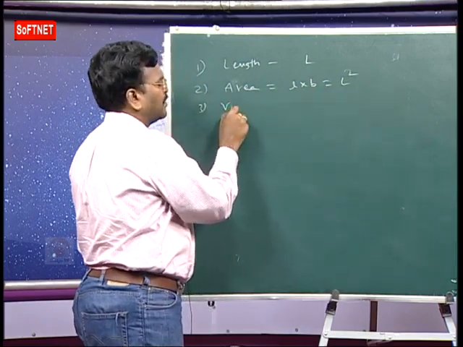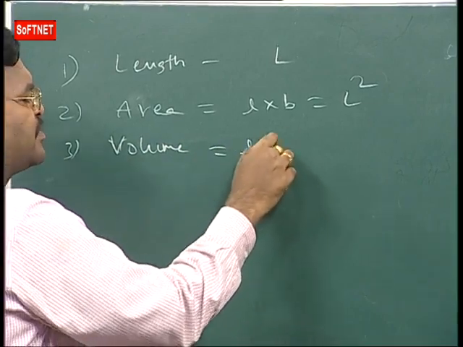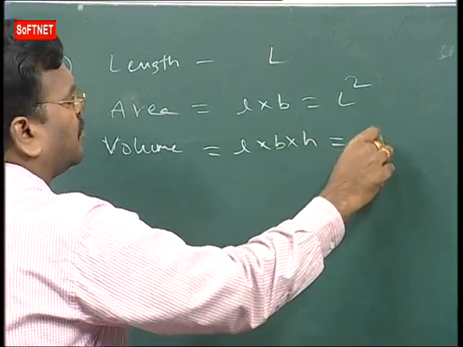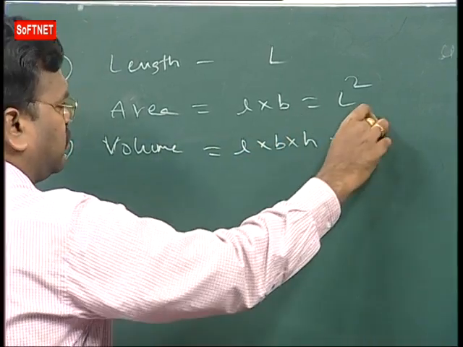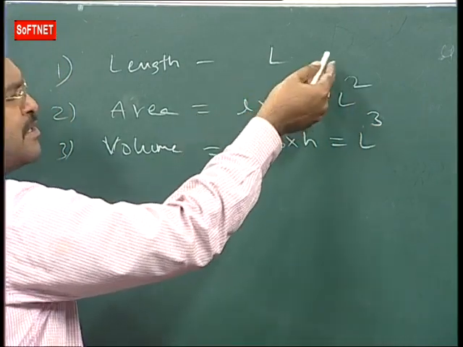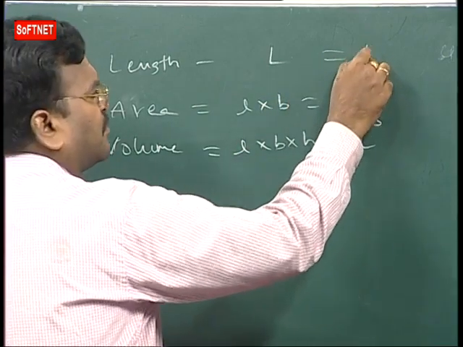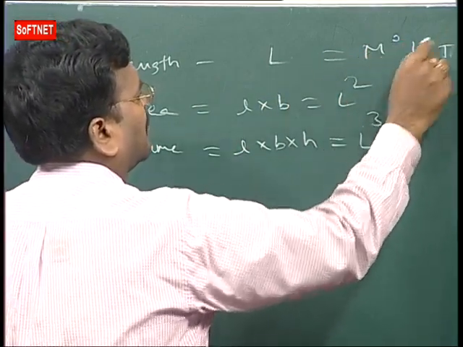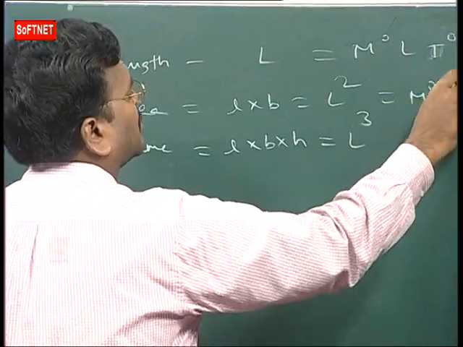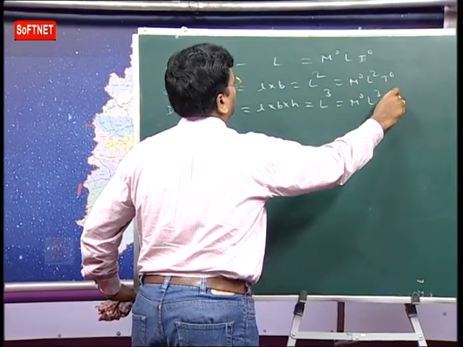Volume, LBH. So L cube. So the dimensions are: length, M power 0, L, T power 0. Area, M power 0, L square, T power 0. Volume, M power 0, L cube, T power 0, like that.